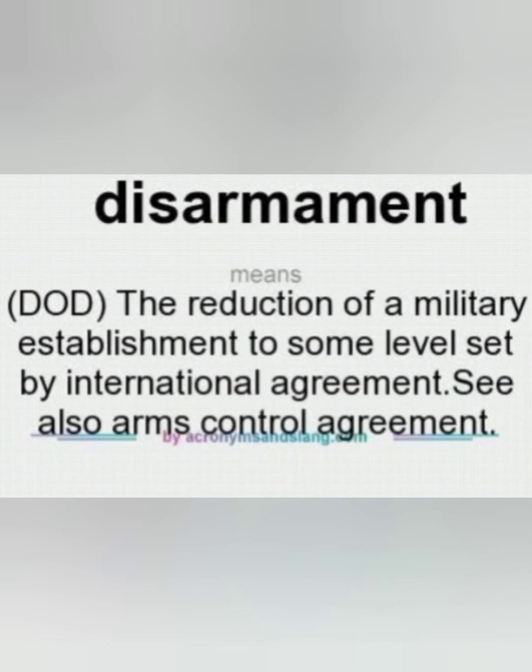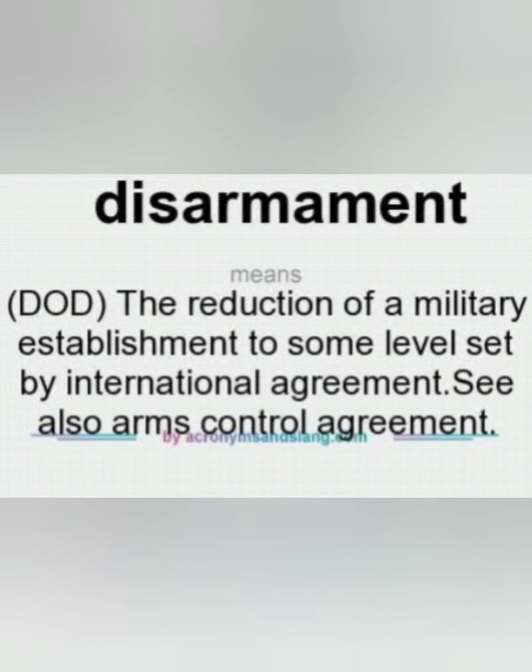Germany joined the League and was given a permanent seat on the Council. After 2 years, the United States and Russia began to participate in the non political activities of the League. The League faced many problems. One of the problems was disarmament. The reduction of a military establishment to some level is called disarmament.